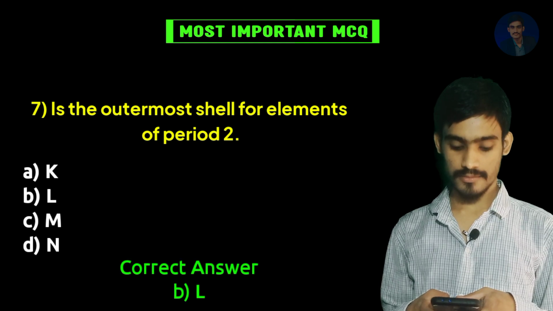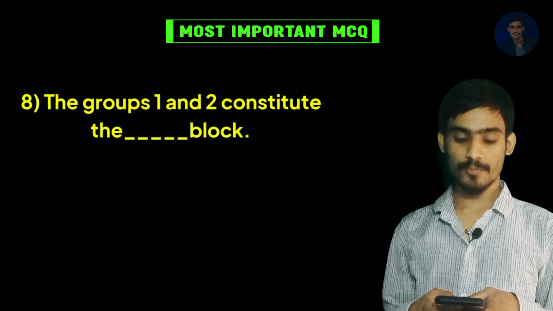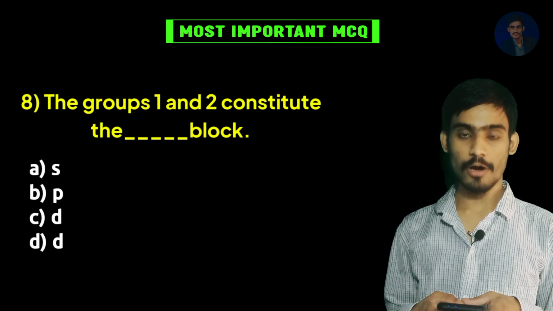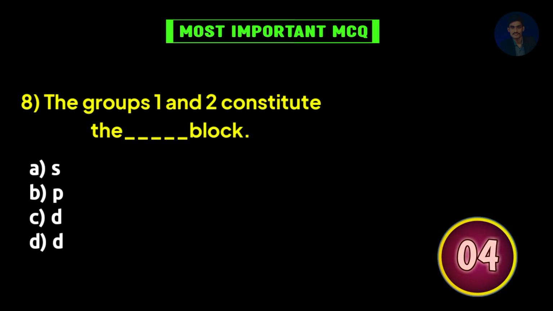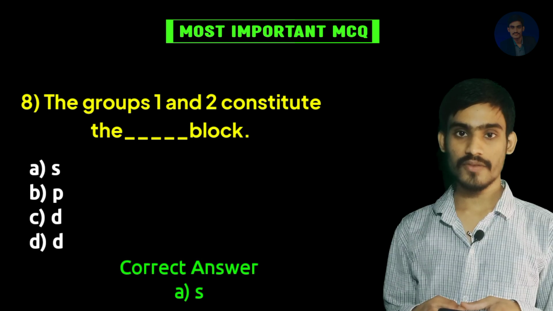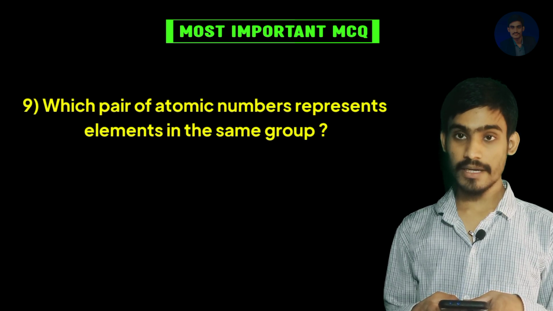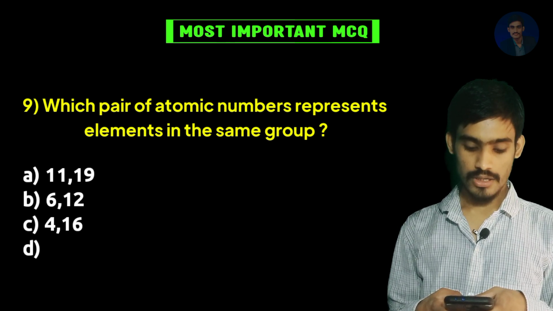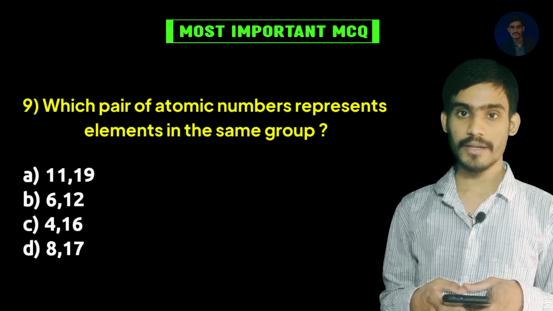Correct answer is L. Groups 1 and 2 constitute the dash block: A. S block, B. P block, C. D block, and D. F block. Correct answer is S block. Which pair of atomic numbers represents elements in the same group? A. 11, 19, B. 6, 12, C. 4, 16, D. 8, 17.